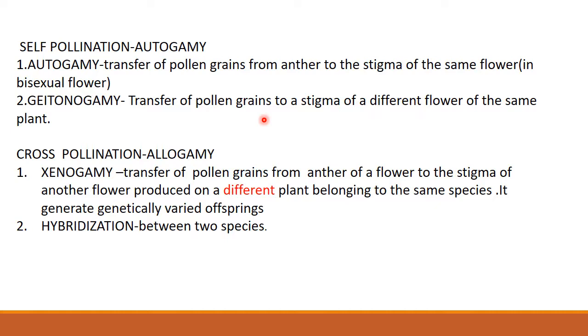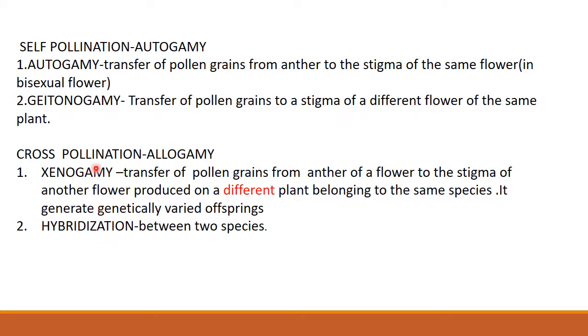Now we will see cross pollination. We will come back to the example of each one. Before that, cross pollination or allogamy means transfer of pollen grains, and there are two types: xenogamy and hybridization.